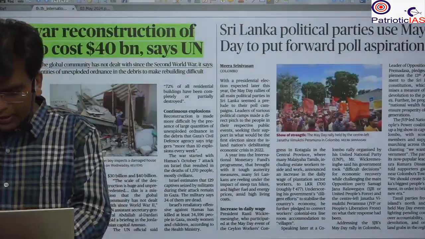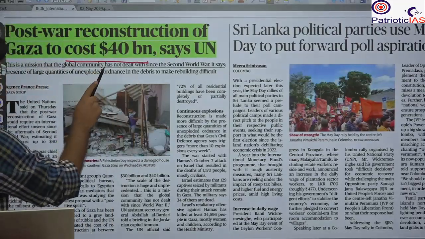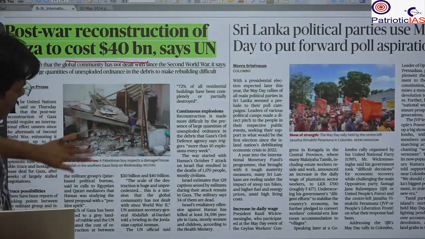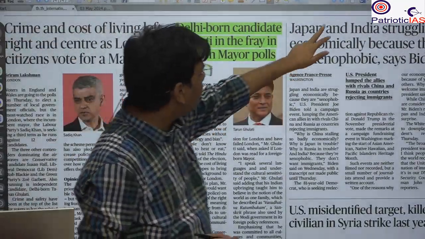Next important news, again from Gaza. Here you will see that to rebuild Gaza again we need 40 billion dollars. So this is a fact you can use whenever you are going to write about the negative impact of war.